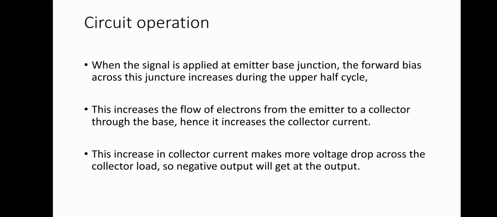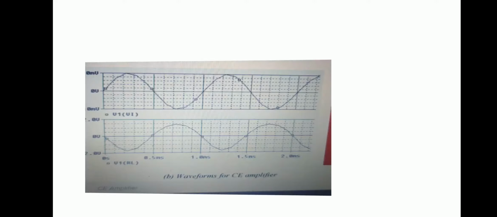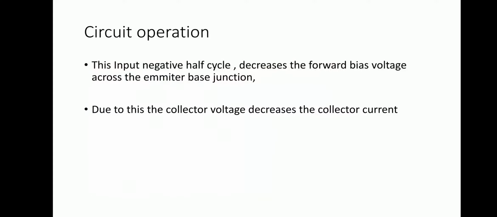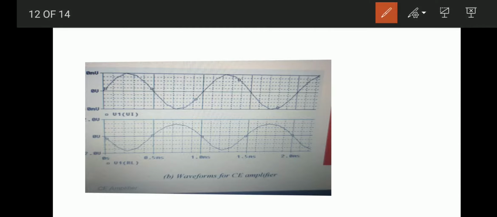Circuit operation: when the input signal is applied at the emitter base junction, the forward bias across this junction increases during the positive half cycle.